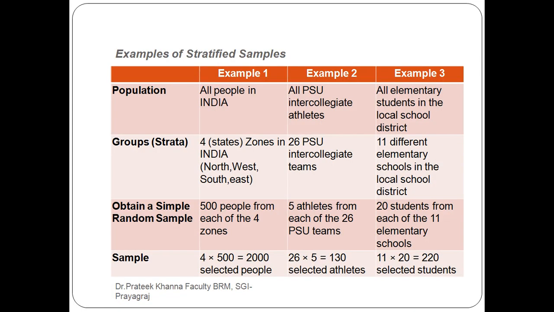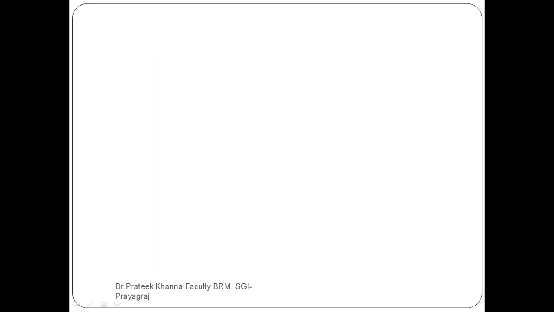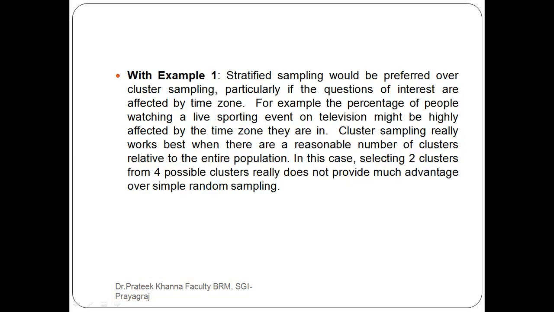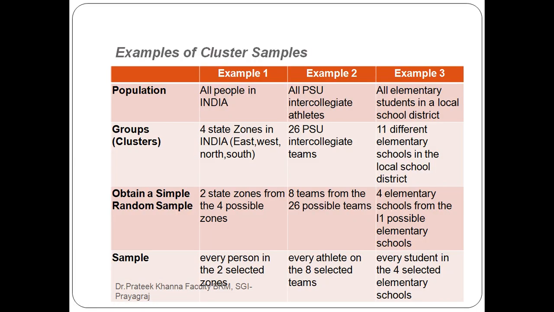Look at this sample: 4 zones, 500 people. It means 4 into 500, that is 2000 selected people. It means we have covered only 500 people from each of the 4. But in cluster sampling, what we are doing is taking 2 zones from the 4 possible zones.